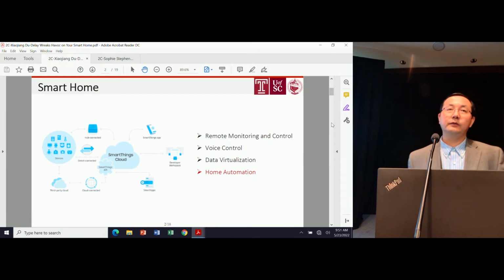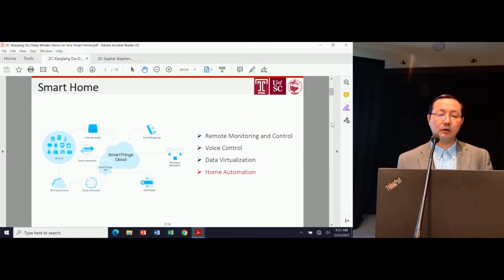We are all familiar with smart homes, so I'll go quickly. Smart homes can be used for remote monitoring and control. You can do voice control, and they also provide data virtualization. Most importantly, they provide home automation.